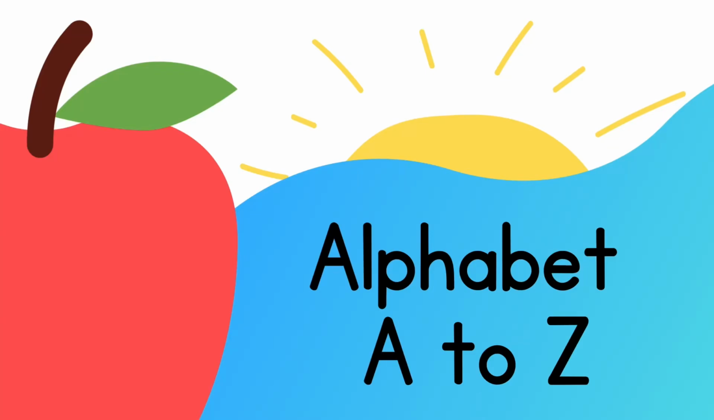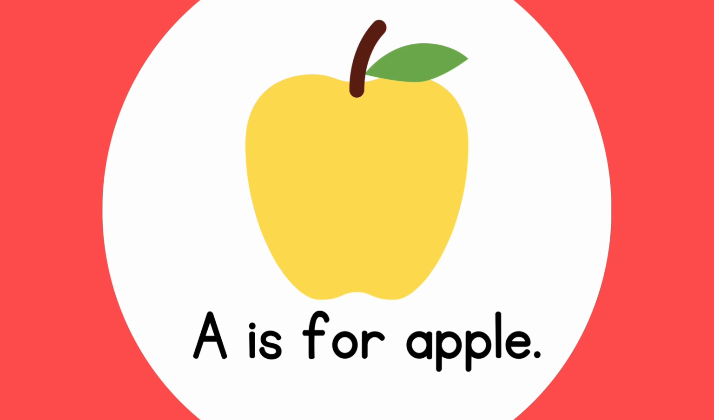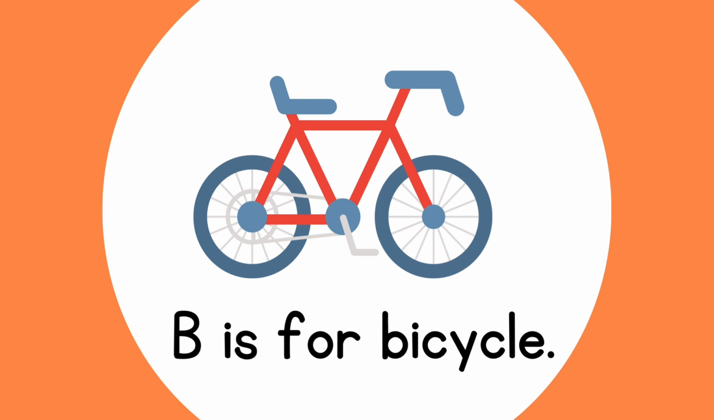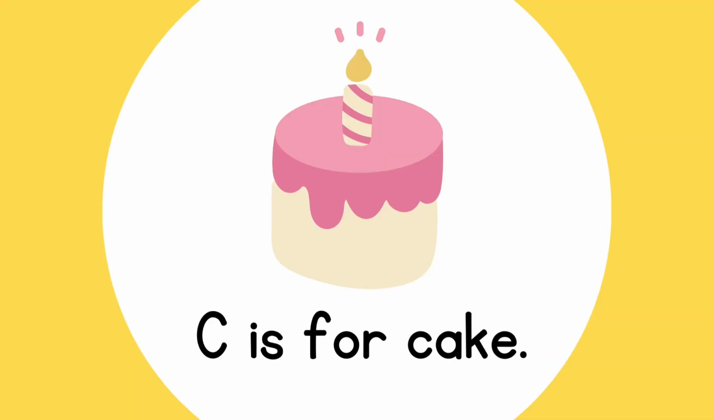Alphabet A to Z. A is for apple. B is for bicycle. C is for cake.